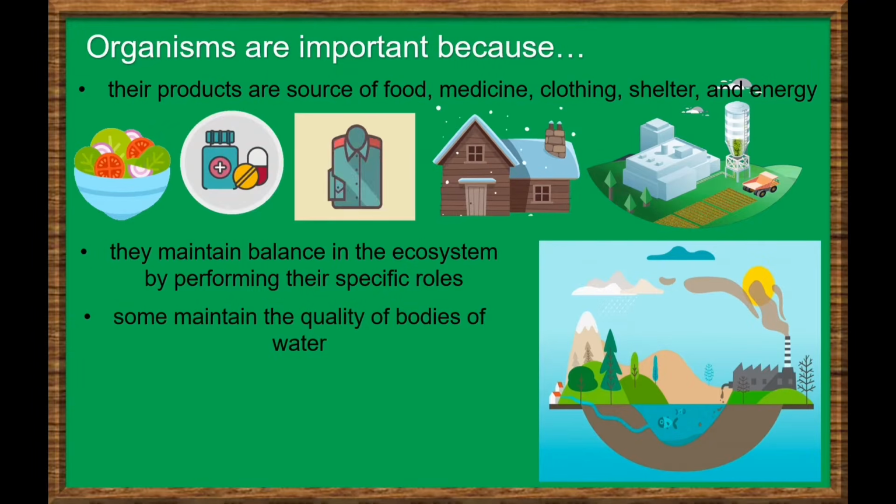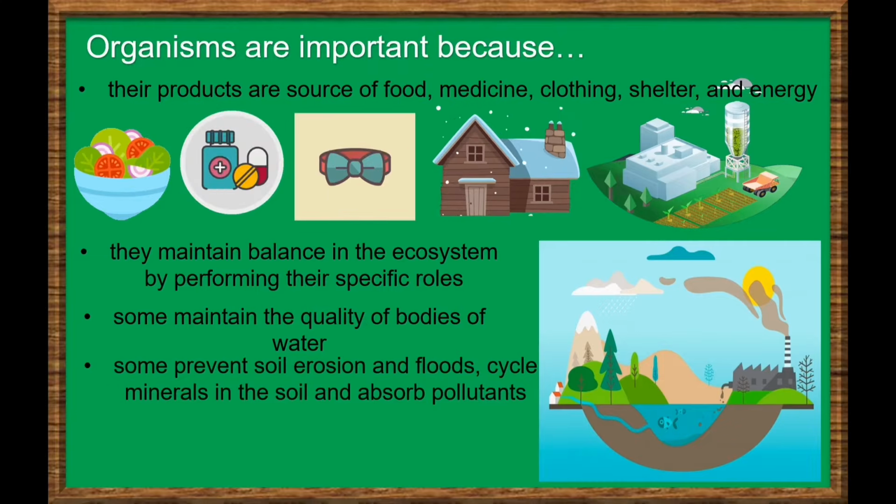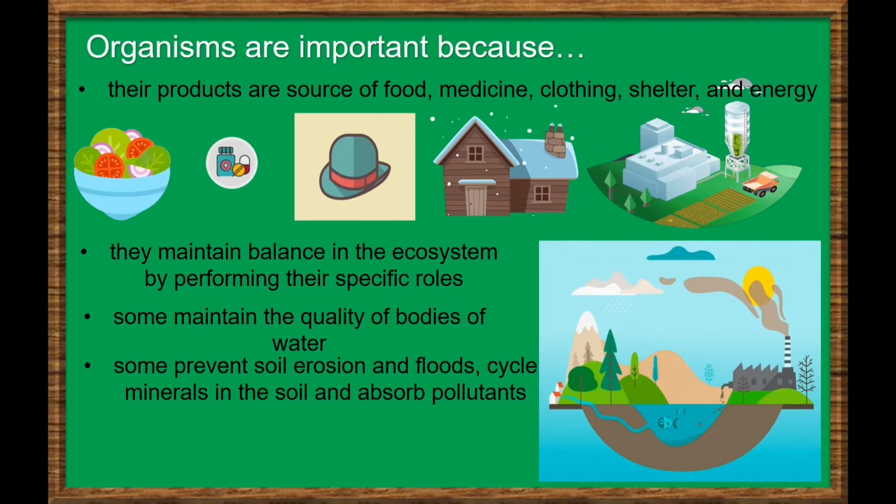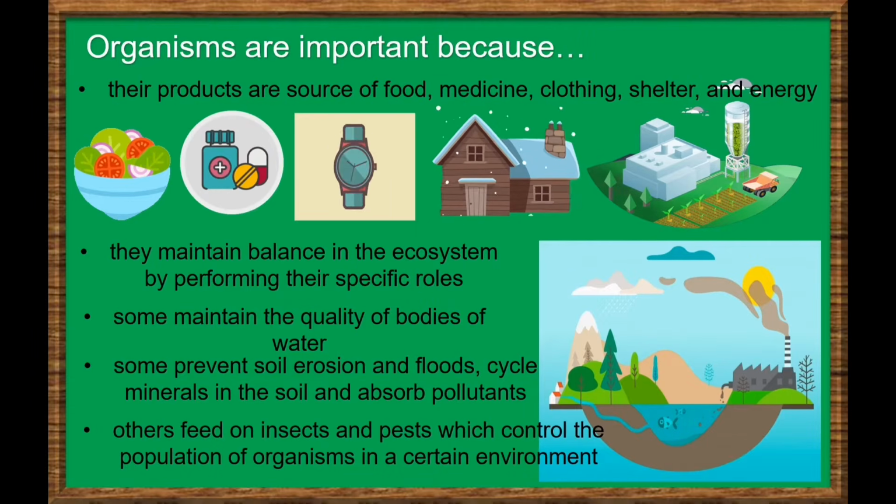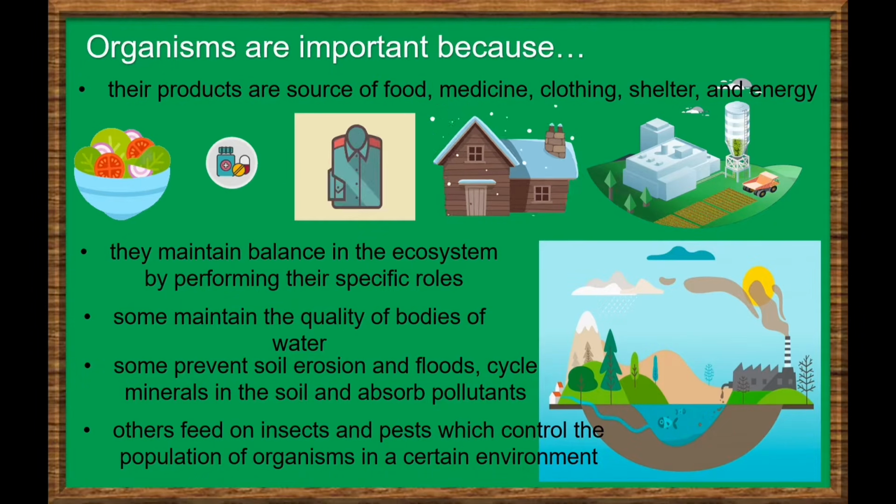Some maintain the quality of bodies of water. Some prevent soil erosion and floods, cycle minerals in the soil, and absorb pollutants. And others feed on insects and pests which control the population of organisms in a certain environment. Thus, organisms maintain a balanced and stable ecosystem.